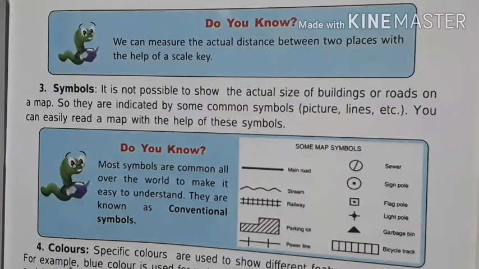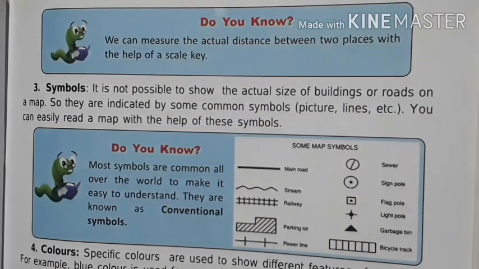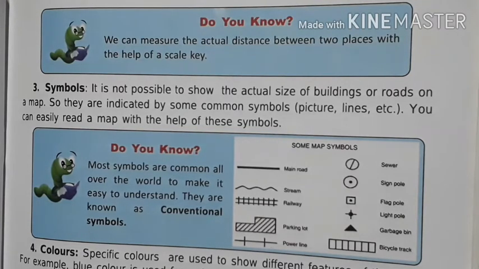Come on to the next. Colors. Specific colors are used to show different features. Now after symbols we use different colors for the different features. For example, blue color is used for water bodies, green color represents plains or agricultural areas and lowland areas.